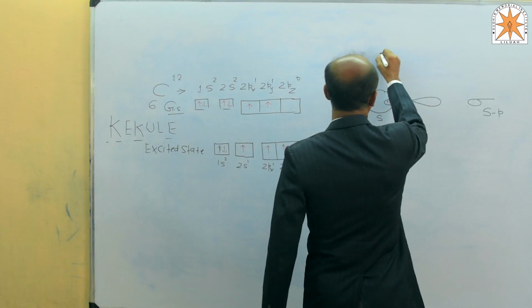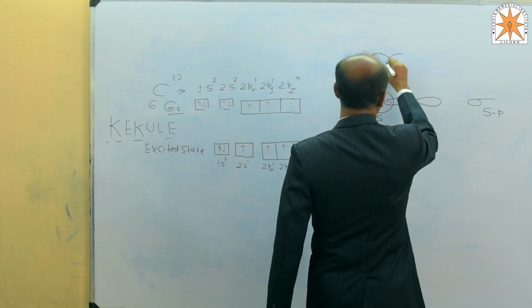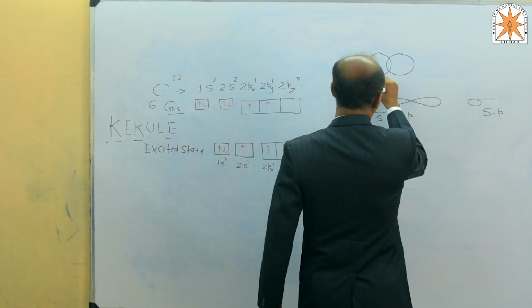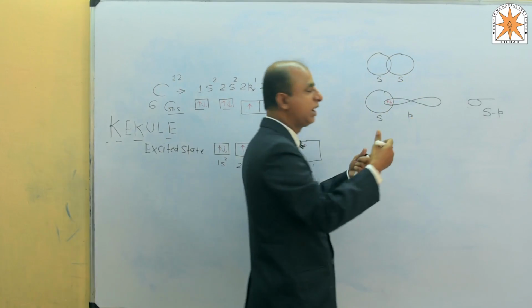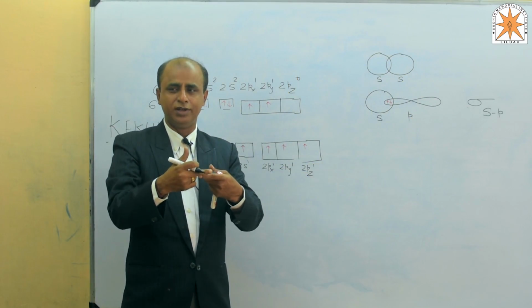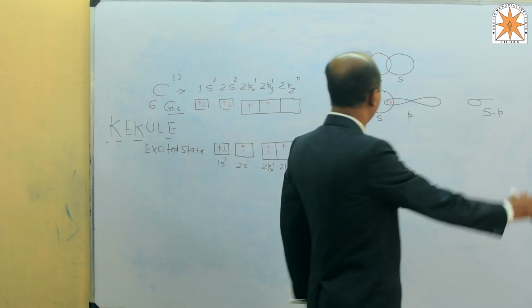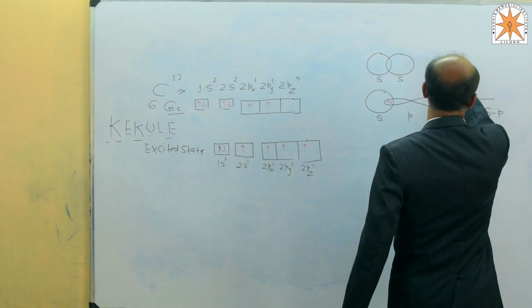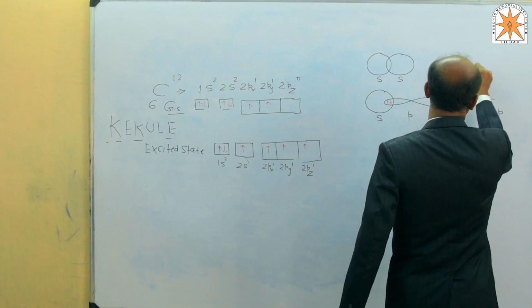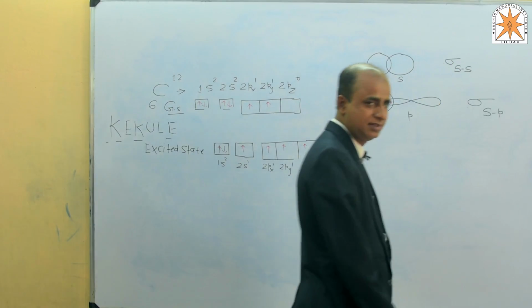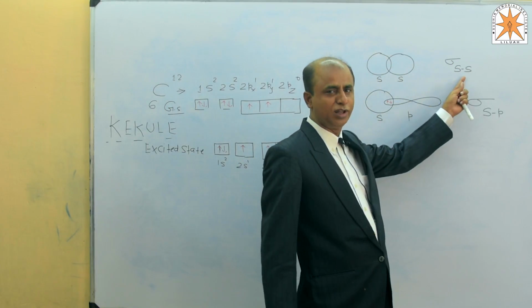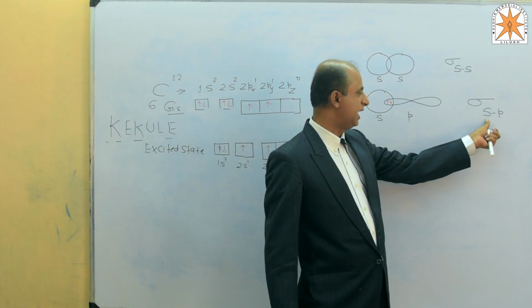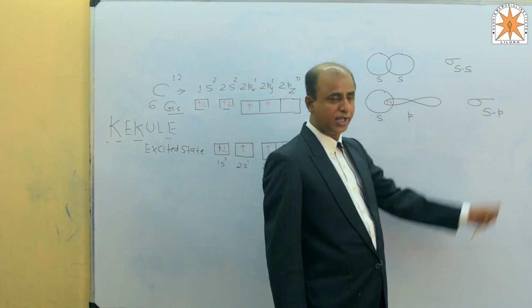In the case where the overlapping takes place between S and S, this type of overlapping is said to be head-on collision, head-to-head collision. Here also a sigma bond has formed. This sigma bond is sigma SS, 100% non-directional, whereas sigma SP is 50% directional, 50% non-directional.